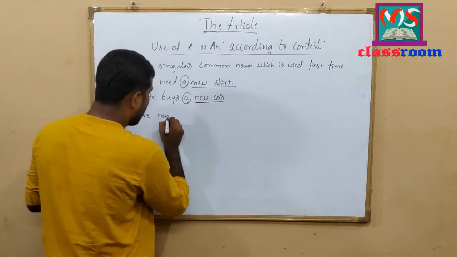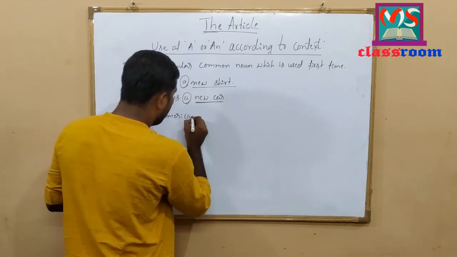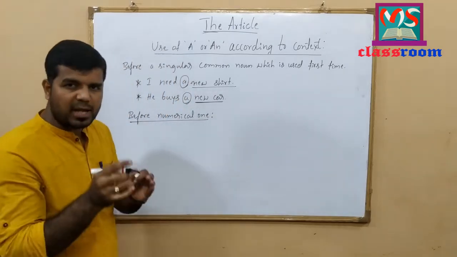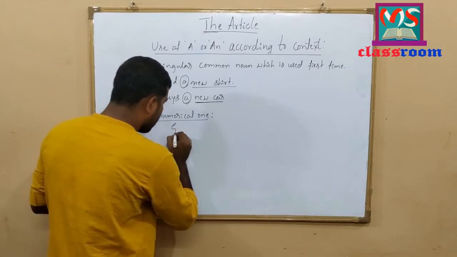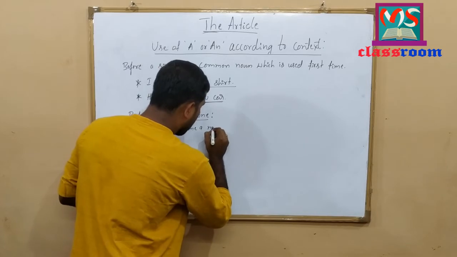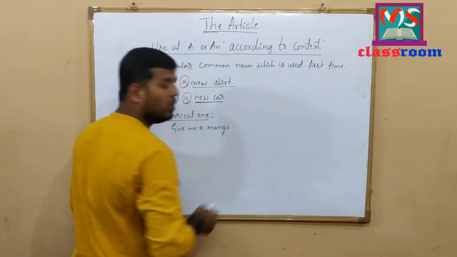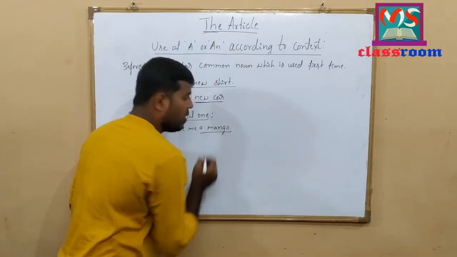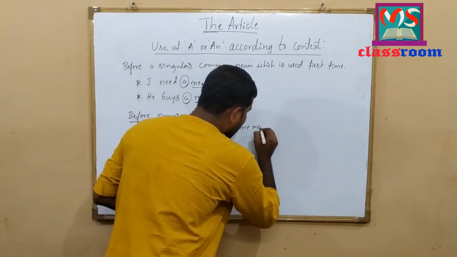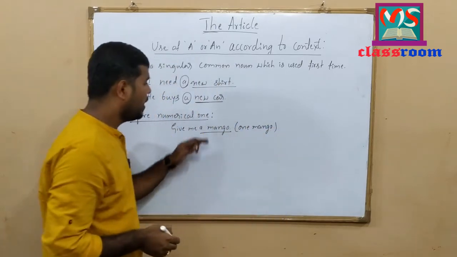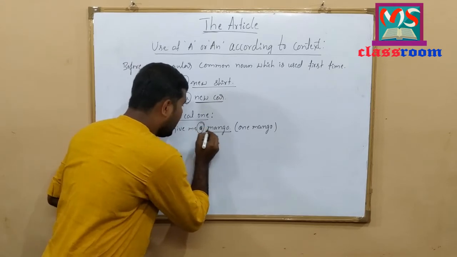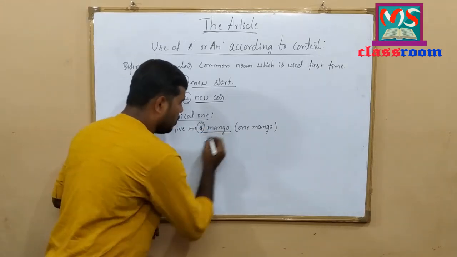Here the indefinite article a or an is also used before numerical 1. Let me write some examples here. Give me a mango. Here, a mango means one mango. To give a numerical sense, I have used the indefinite article a here before this common noun.